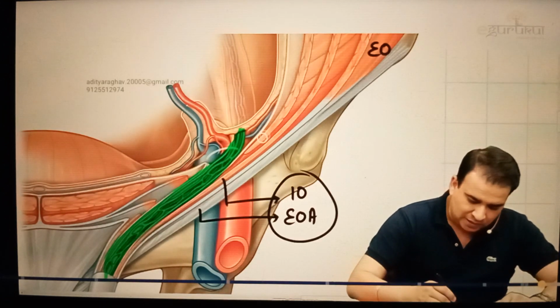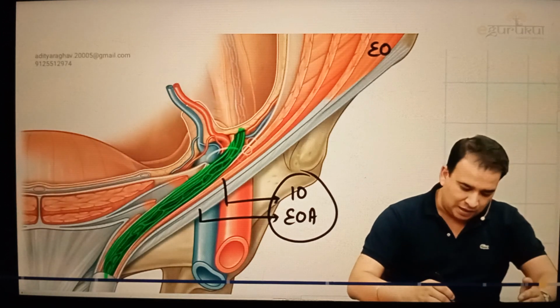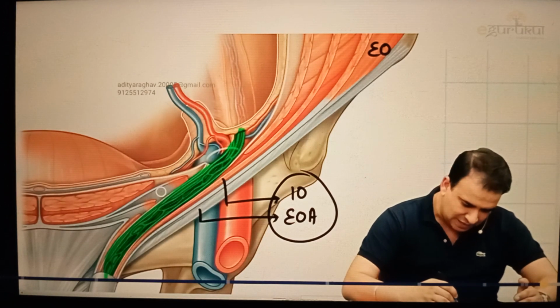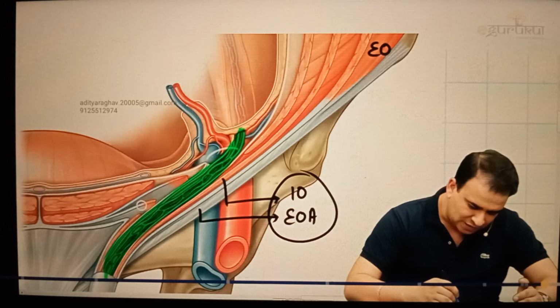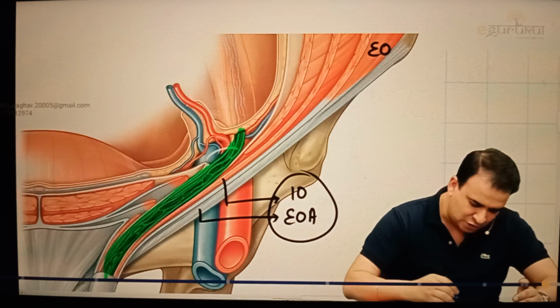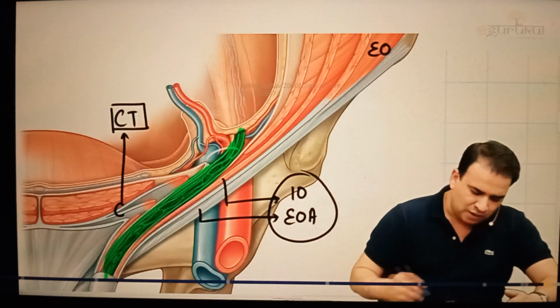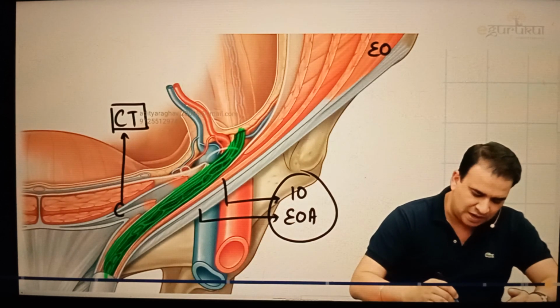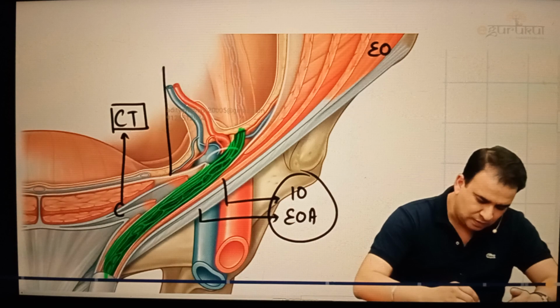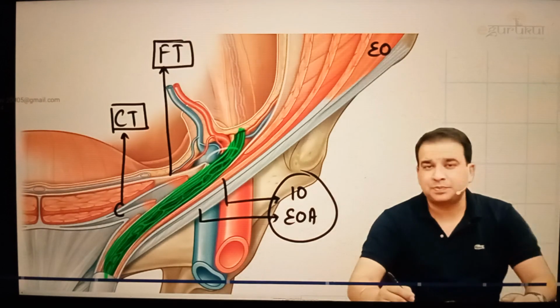Look at the posterior wall. The internal oblique and transversus abdominis, we said, will arch above the inguinal canal, and when these muscles arch above the canal, they go back like this and form a tendon, the conjoint tendon. Can you see the internal oblique here and the transversus abdominis aponeurosis? Both together form this conjoint tendon present in the posterior wall, along with the fascia transversalis. That is the fascia transversalis, which is present behind here, in which you can see the deep inguinal ring.